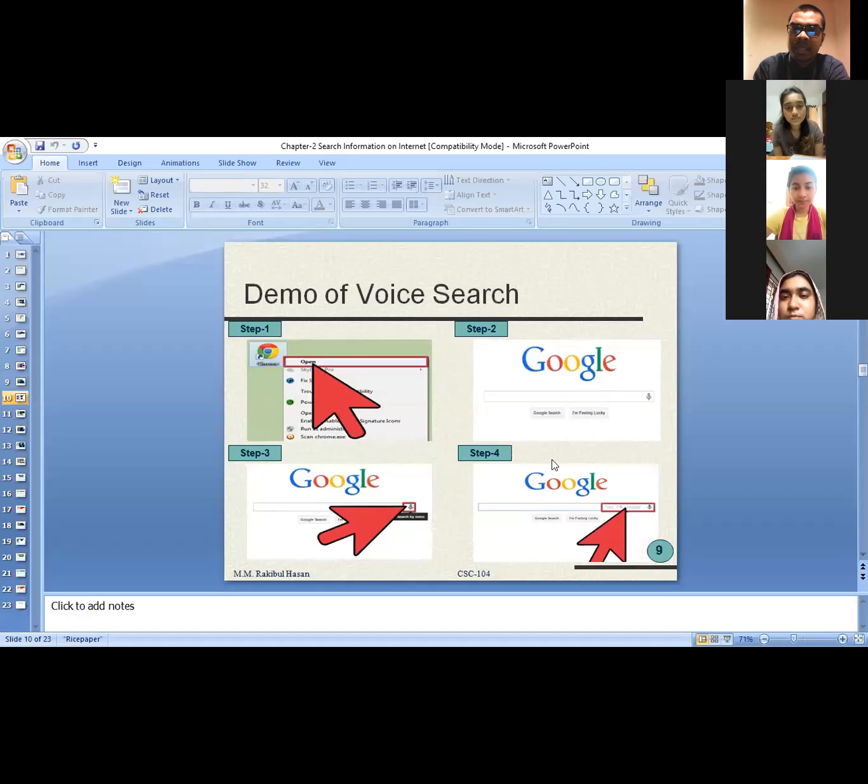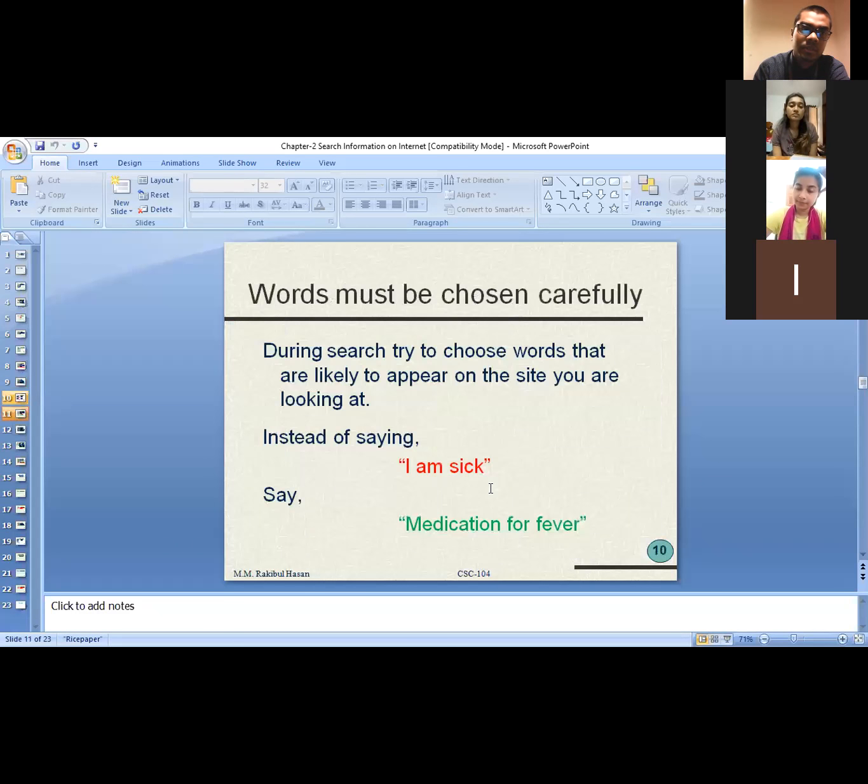So here you will get the demonstration of how we can search by voice. First step, you have to open your browser. Second step, you have to write down the URL in the address bar. Then you're going to get this page. Then third step, you have to click on this icon. Then you have to speak. So this is the simple way you can search through voice.